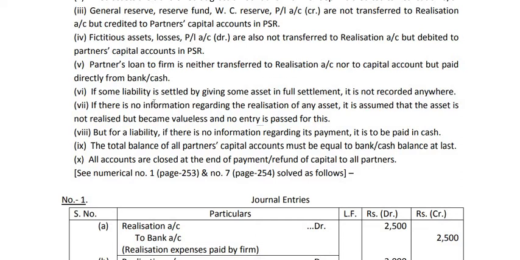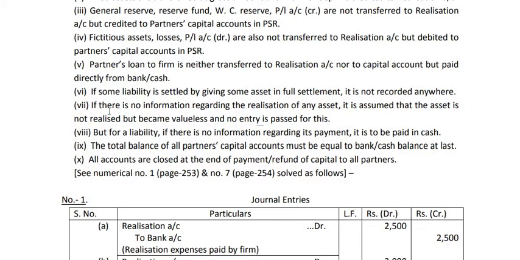Okay. Then the sixth point: if some liability is settled by giving some asset in full settlement, it is not recorded anywhere. That means when some asset is given to pay some liability, then no entry is passed anywhere. For example, creditors of rupees 8,000 were given furniture of rupees 6,000 in full settlement, so we will not pass any entry. Or suppose creditors of rupees 6,000 were given furniture of 8,000, then again no entry will be passed.